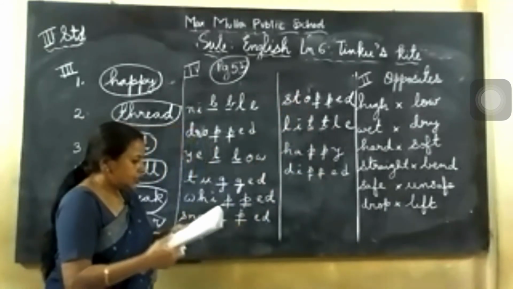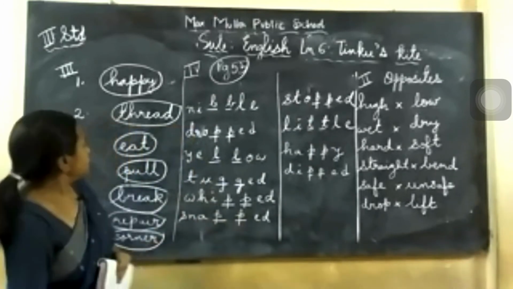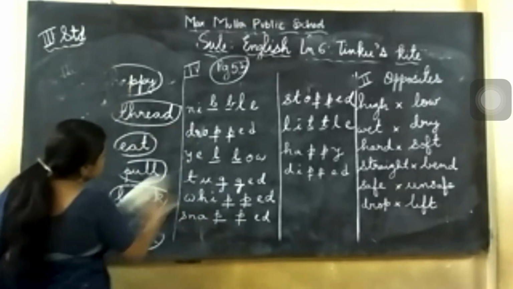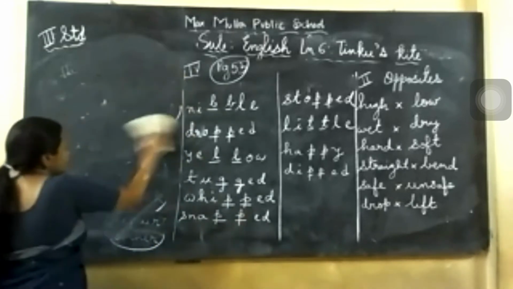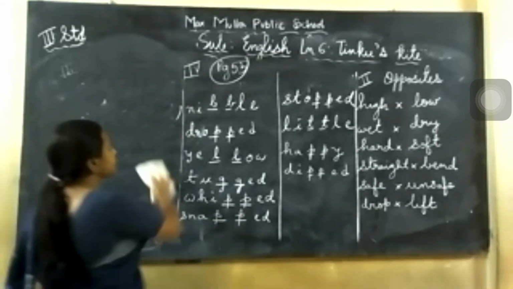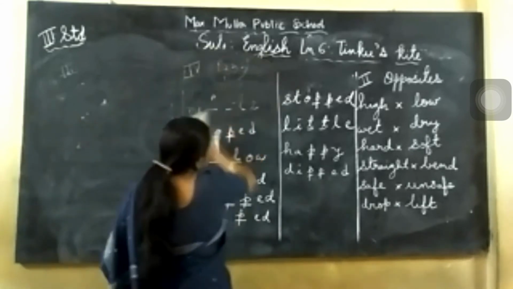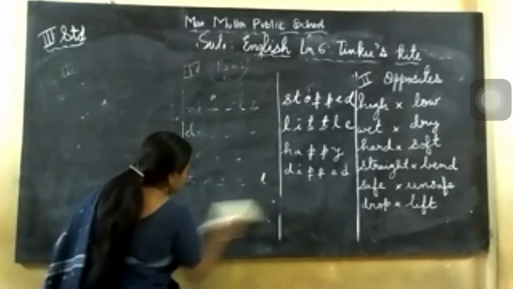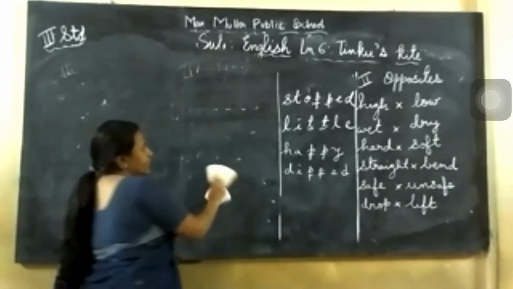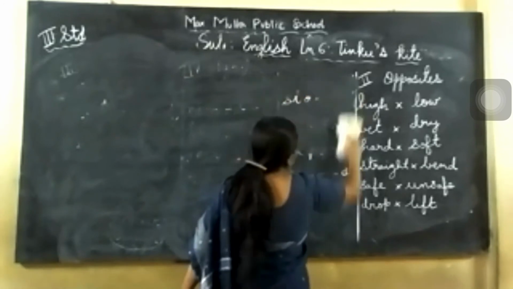So next one is there, could or could not. This is also about past tense only, like can, could. Now you can do some work. If you cannot do it, that is what we write in the negative way. Can, past tense is could. Like I can do it, I could do it earlier.